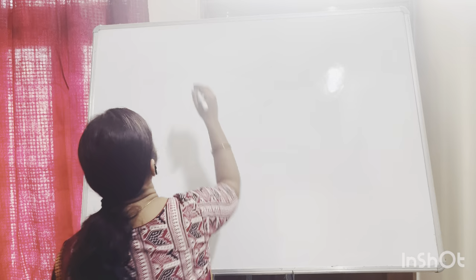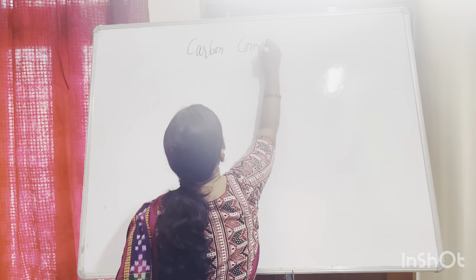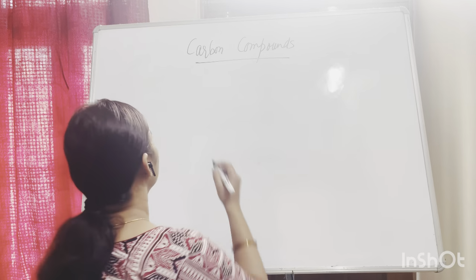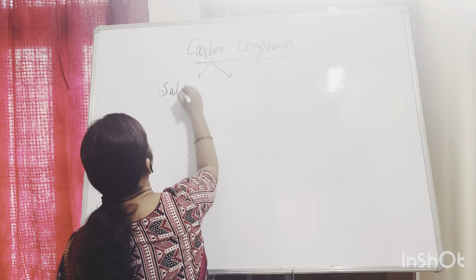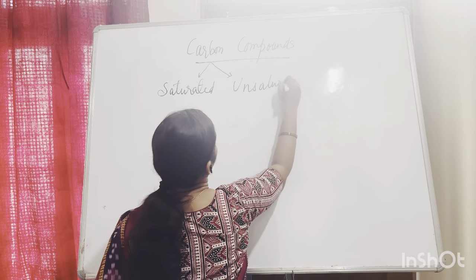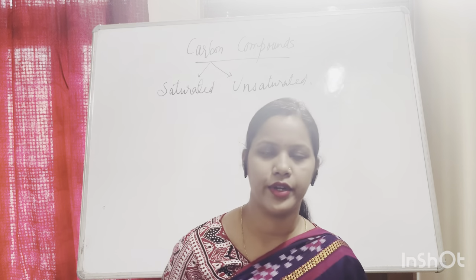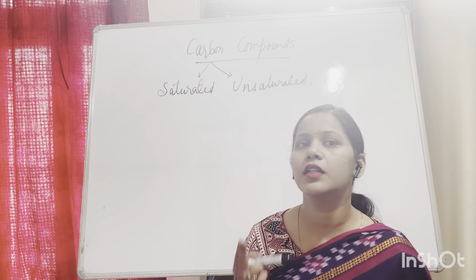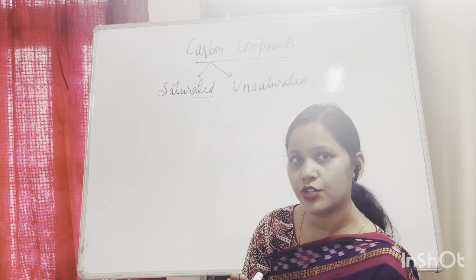So give the heading carbon compounds. Okay, so first of all, carbon compounds, there are saturated as well as unsaturated carbon compounds. Now what do we mean by saturated and unsaturated? Saturated compounds are those compounds which are bonded by single bond. Okay, so saturation. So what is a saturated compound?